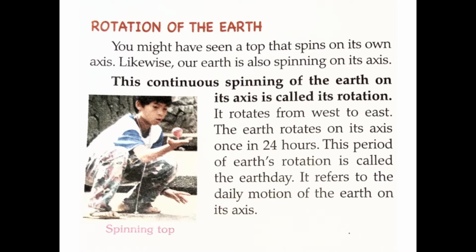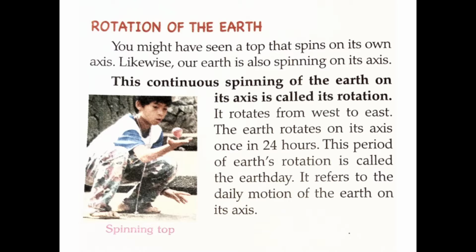Let us study in detail about rotation of the earth. As I said, I already explained the definition of the rotation of the earth. Here it is given again: the continuous spinning of the earth on its axis is called its rotation. Earth rotates from west to east. The earth rotates on its axis once in 24 hours. This period of earth rotation is called the earth day. It refers to the daily motion of the earth on its axis.